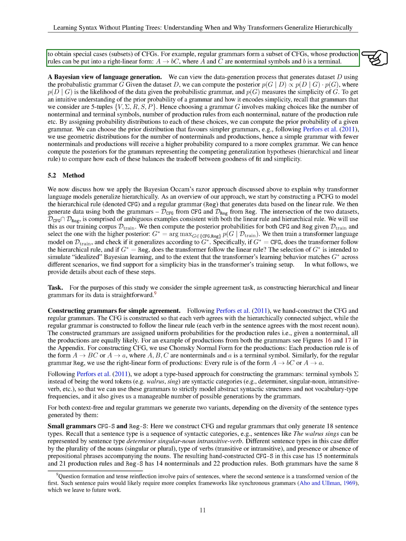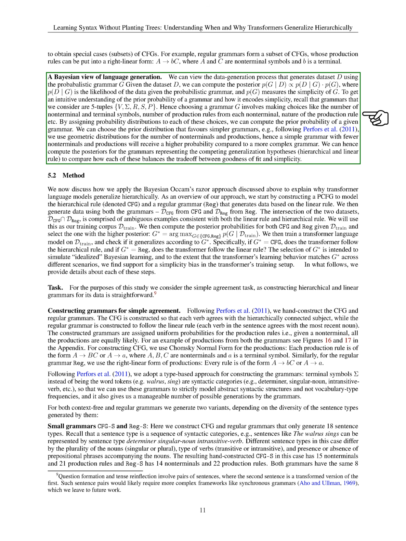Section: A Bayesian view of language generation. In this section, we present a Bayesian perspective on language generation. We can think of the process that creates a dataset D using a probabilistic grammar G, with the dataset D in hand.